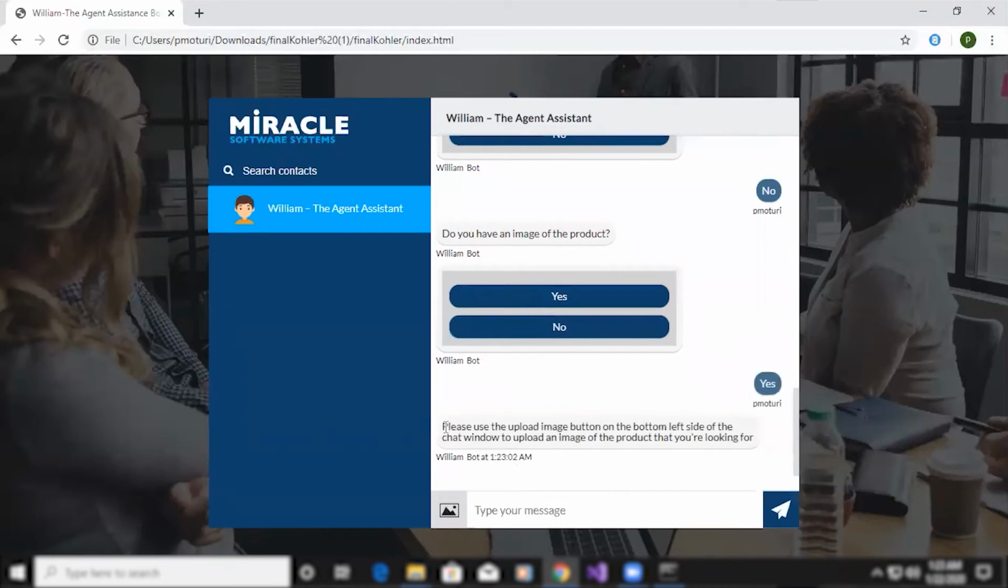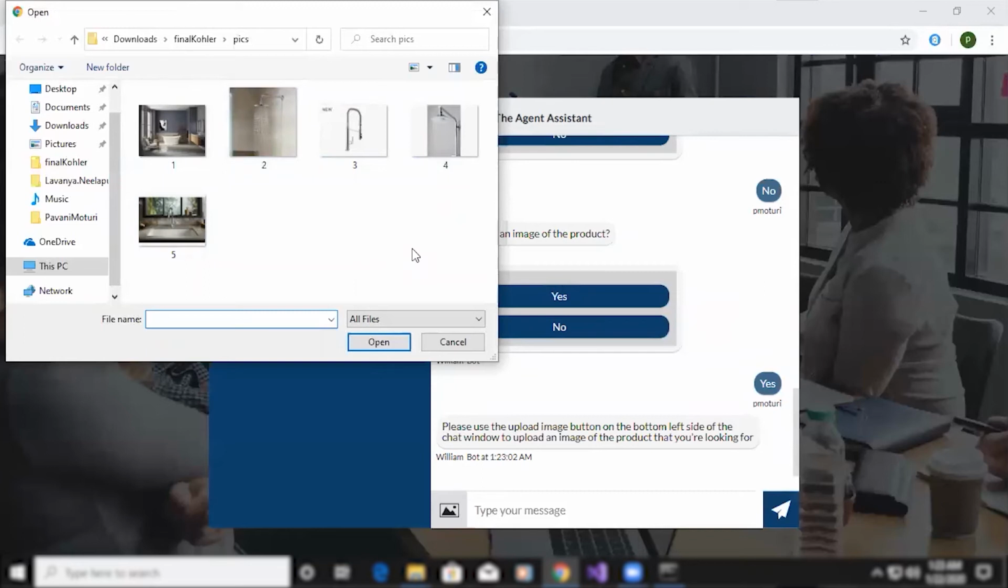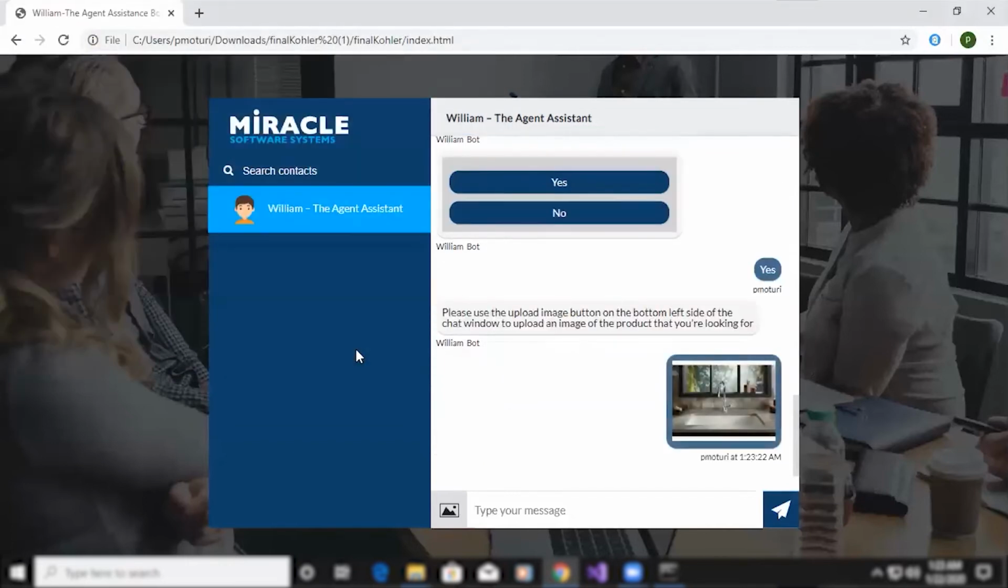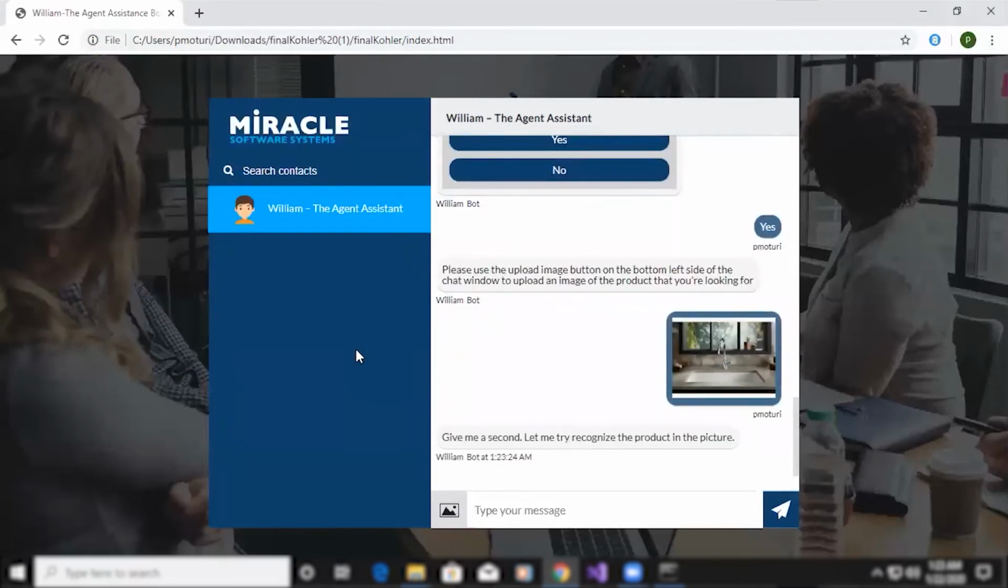So it is asking me, please use the upload image button on the bottom left side of the chat window to upload an image of the product that you are looking for. I have some pictures. I want to know the warranty information of these pictures. So I am uploading one image. Give me a second. Let me try recognizing the product in this picture.